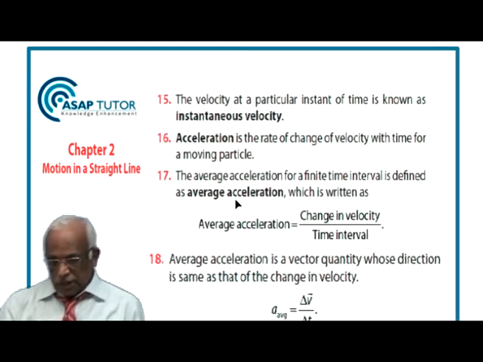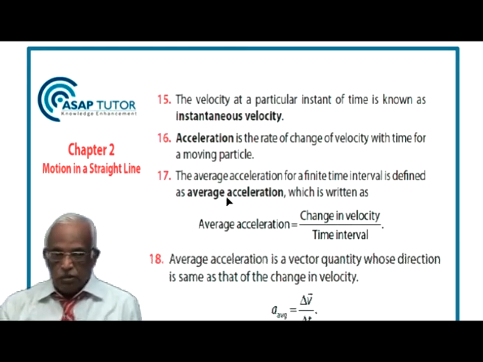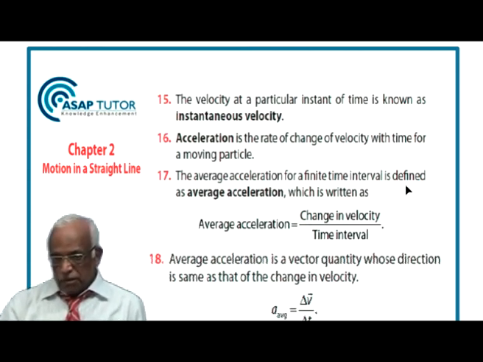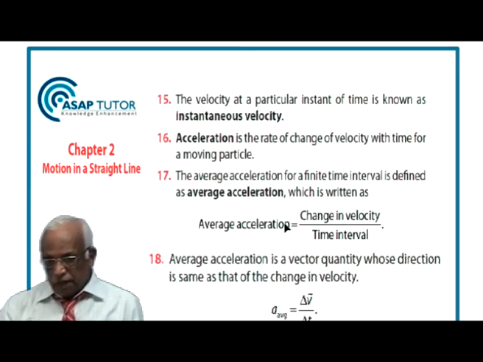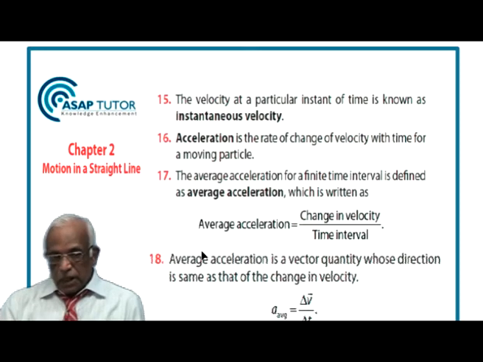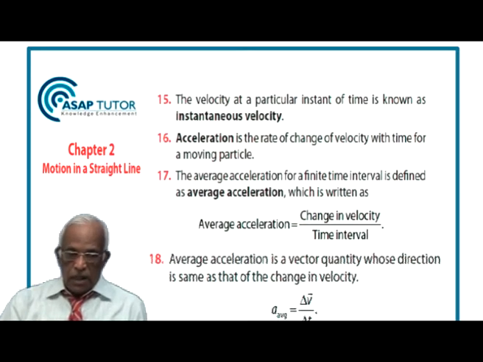Now we have two kinds of accelerations. One is average acceleration, the other is instantaneous acceleration, similar to the velocity. The average acceleration for a finite time interval is defined as the change in velocity during the time interval divided by the time interval. Average acceleration is a vector quantity whose direction is the same as that of the change in velocity. That is, a average is delta v bar divided by delta t.